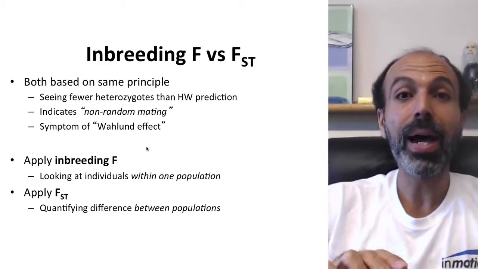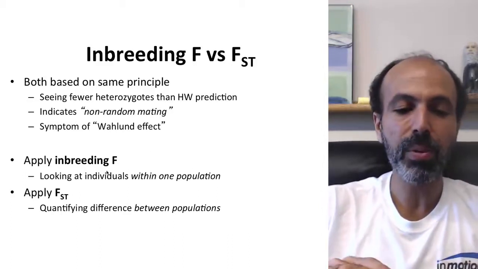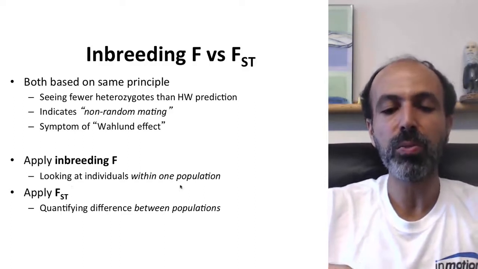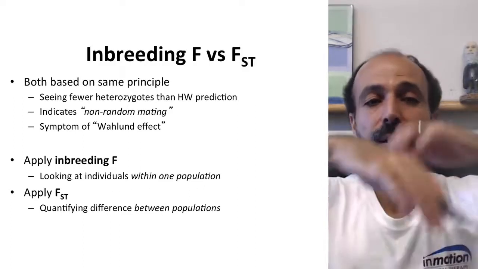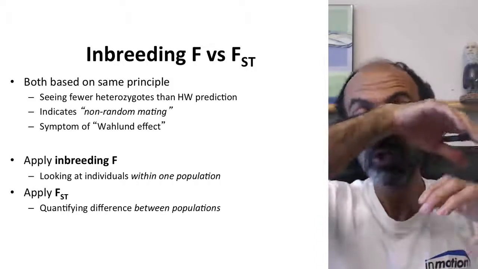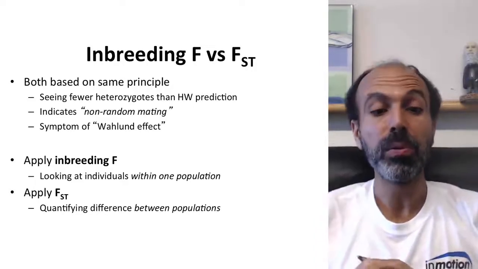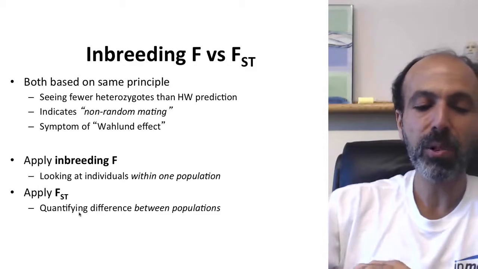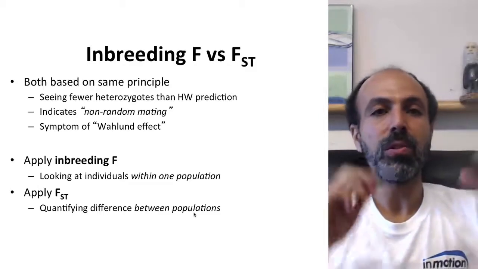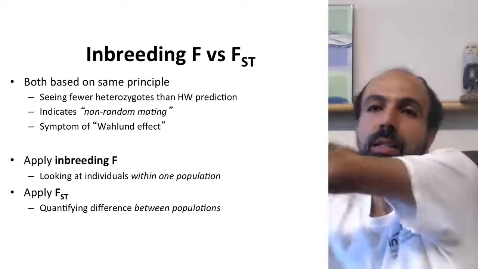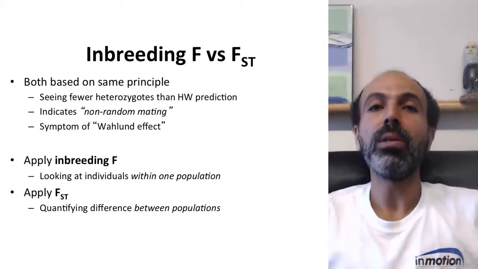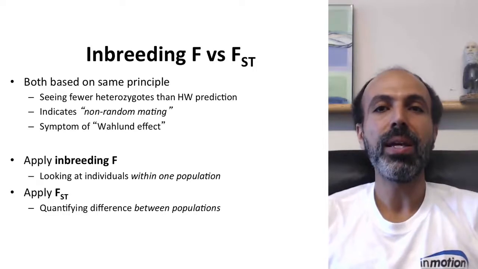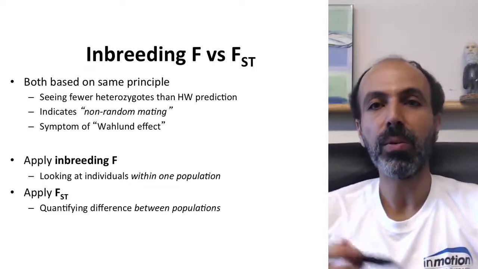Now, when you apply them, this is where the difference comes in. You apply the inbreeding F when you know that you're looking at individuals within a single population. Right? That as far as you can tell, these individuals could freely interbreed with each other, but perhaps don't. When you apply FST is when you're quantifying a difference between populations. You're looking at individuals from here and individuals from way over there, and you're then trying to estimate historically what has happened. How different are they in allele frequencies that you want to quantify?